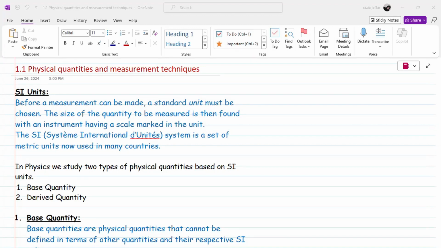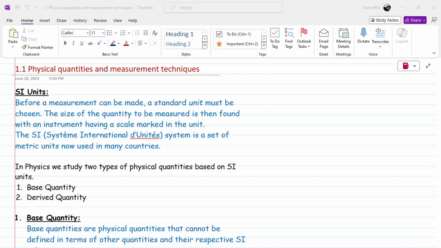For example, for measuring length, you are using meters, kilometers, millimeters, and for measuring mass, you are using, for example, kilograms, pounds, grams, milligrams. And for measuring temperature, sometimes you are using degrees Celsius, sometimes you are using Kelvin. So these are the different units that you are going to use to measure these physical quantities.